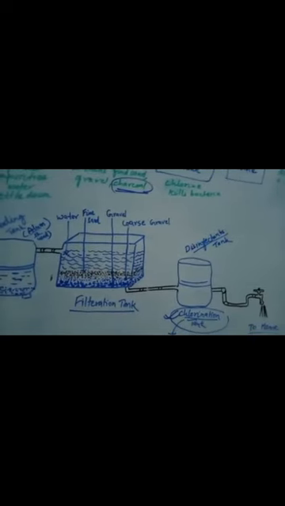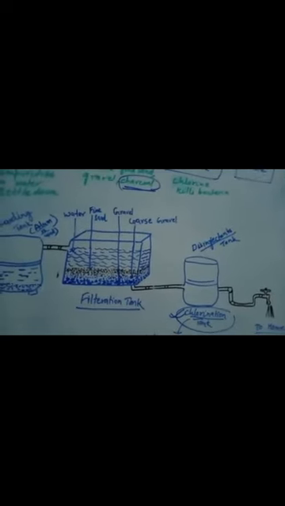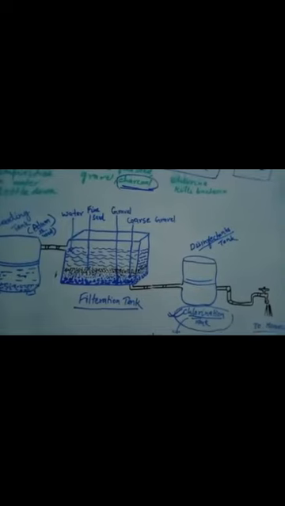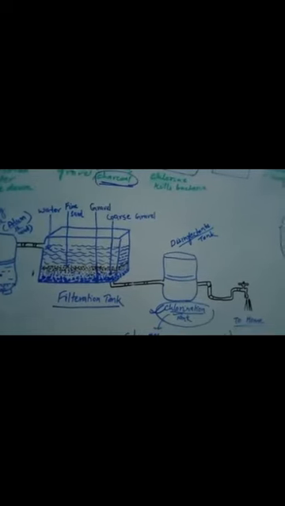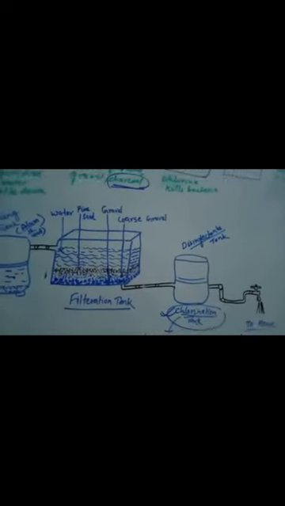So they can only be removed by passing ozone or UV rays through the disinfection tank. But since chlorine is much cheaper, it is widely used by people to purify water.